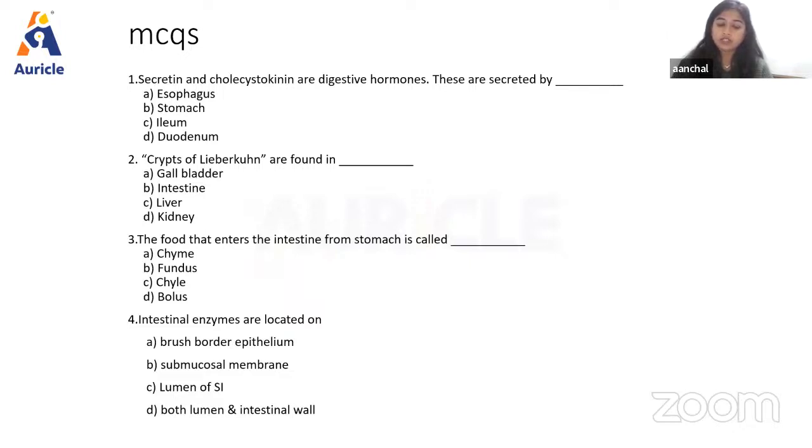Secretin and cholecystokinin are secreted by, this is the question. Yes, the answer is duodenum.